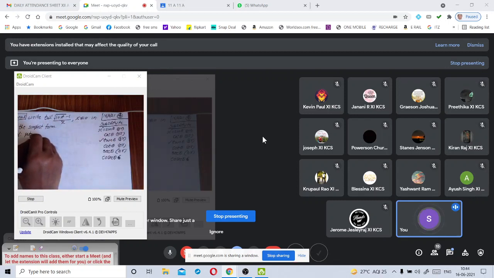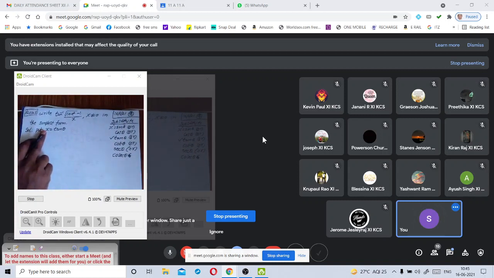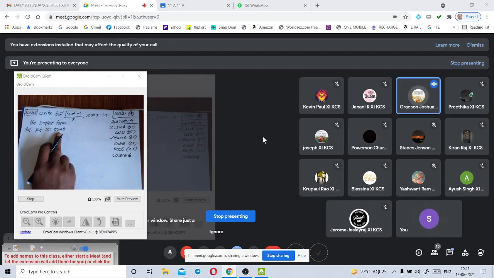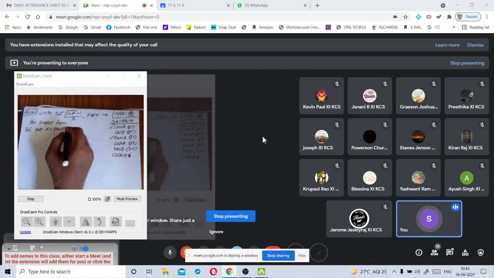So put x is equal to tan theta. Understood this point, my dear children? Why have we selected x is equal to tan theta? Tell me the reason. Sir, if we substitute the value of x, we get an identity. Yes, trigonometric identity. That is the reason. So x is equal to tan theta.